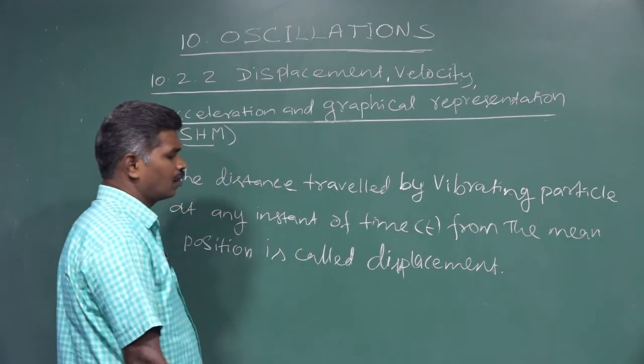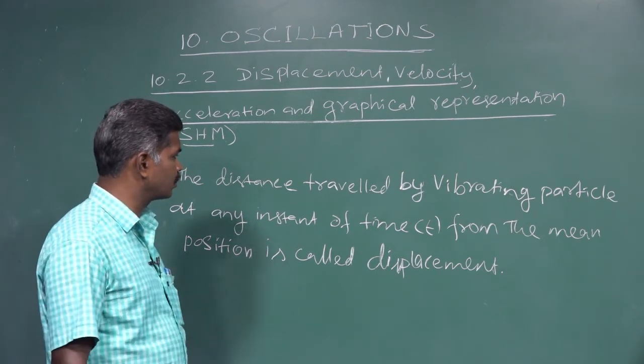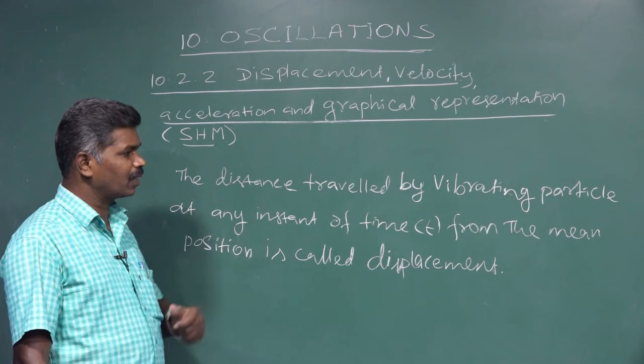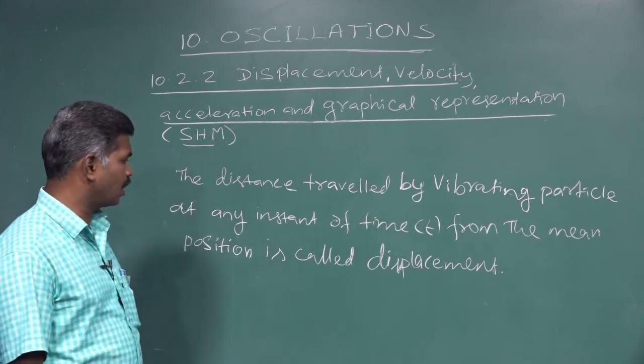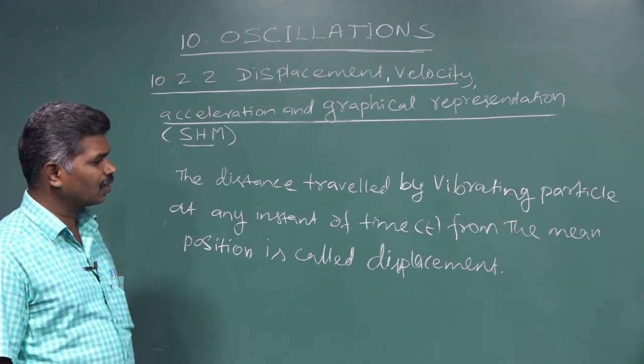What is the definition of displacement of the vibrating particle in a simple harmonic motion? The distance traveled by the vibrating particle at any instant of time from the mean position is called displacement.